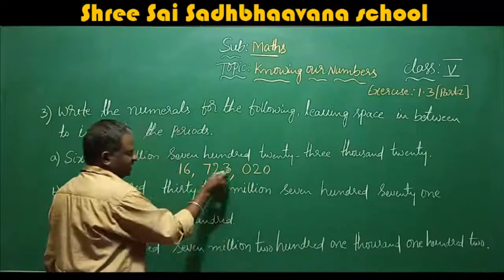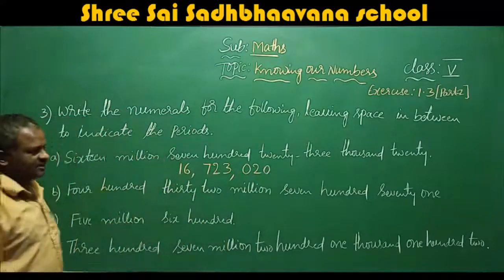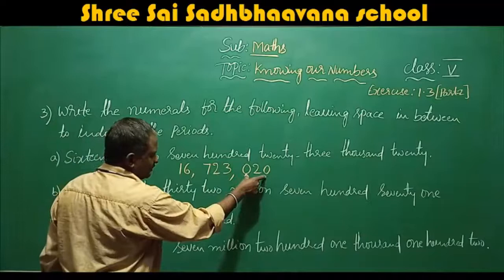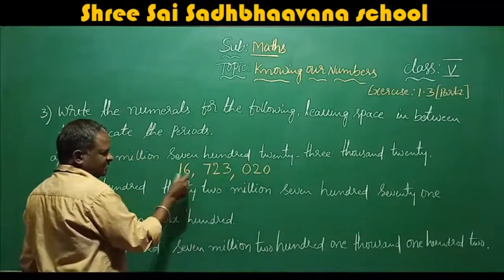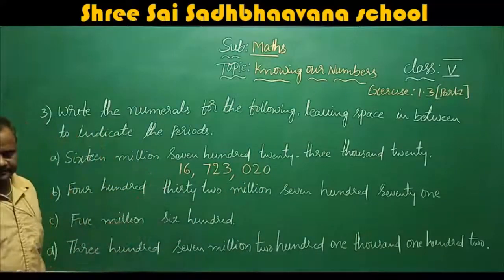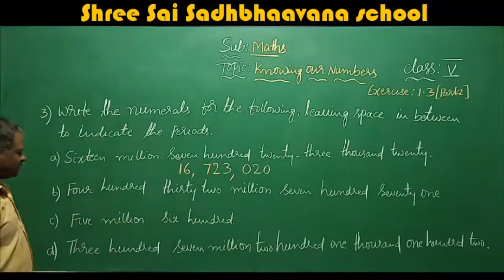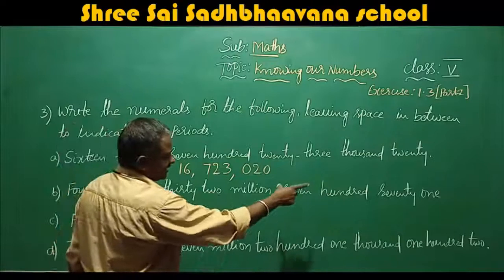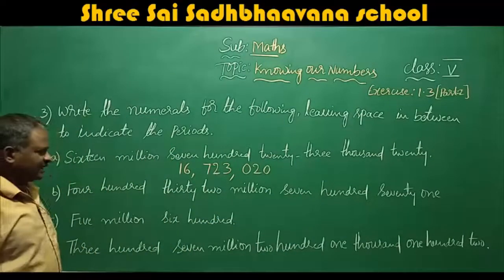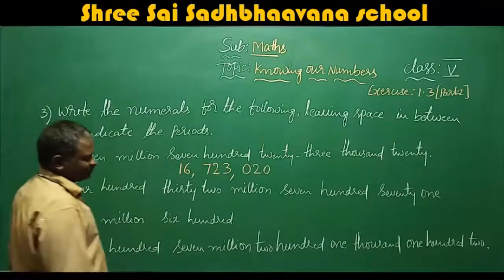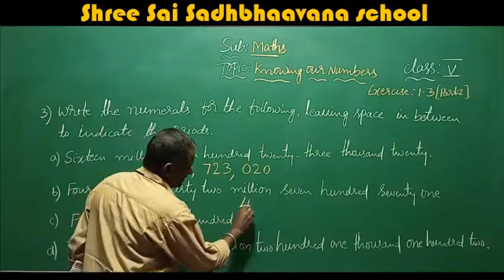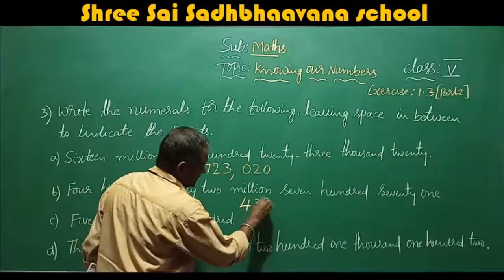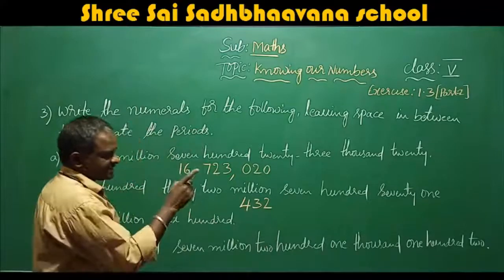I have given the space between the periods. Here this is units period, this is thousands period, this is millions period. Next we will move to the second problem. 432,771. 432 million, 771.